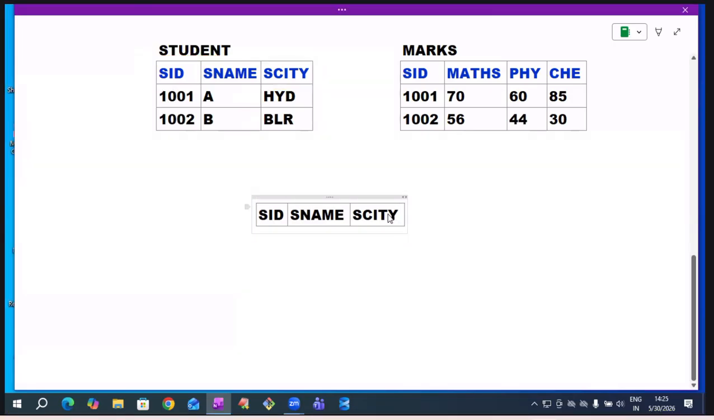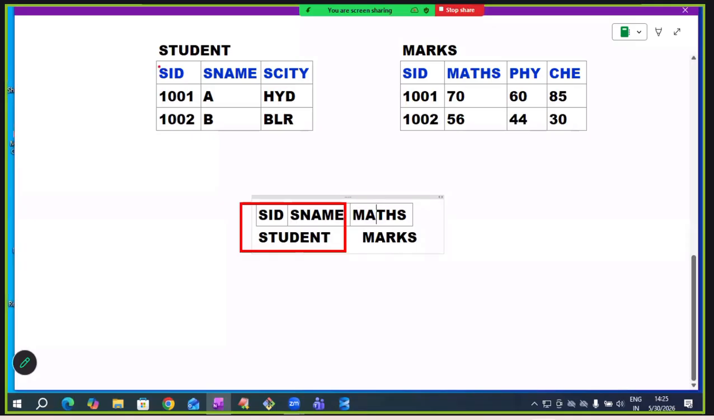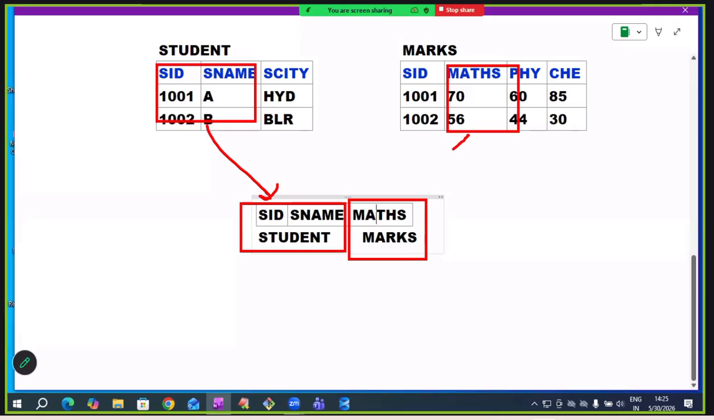But I want to get the maths subject marks here. The SID and SNAME columns are available in the student table. The maths column is available in the marks table. So from two tables, I want to get the data. If we want to get data from multiple tables like this, definitely we have to go for the concept of joins. The joins concept is used to retrieve data from multiple tables. This is the purpose.